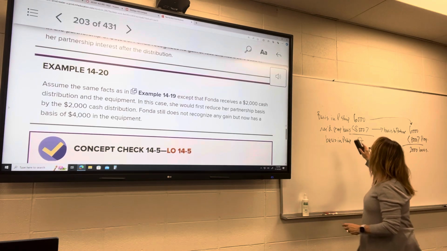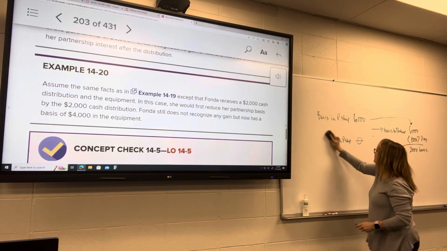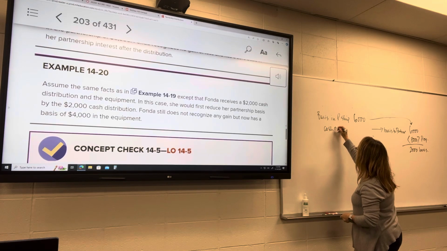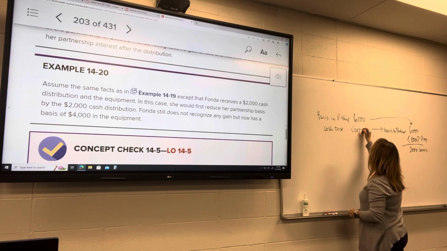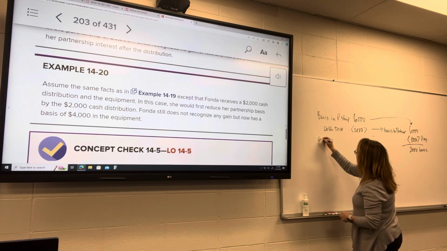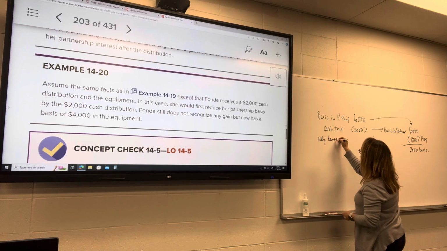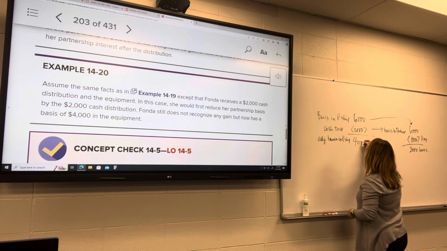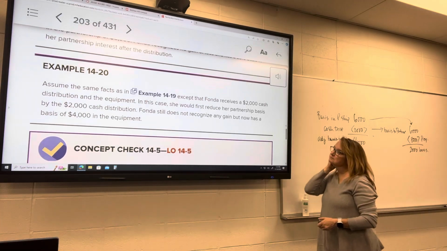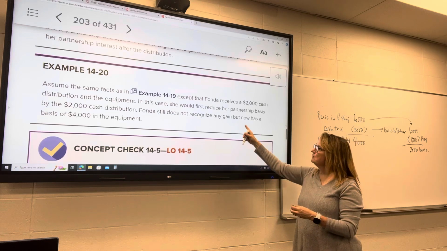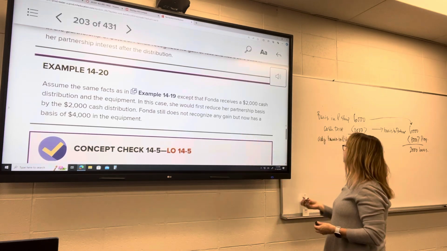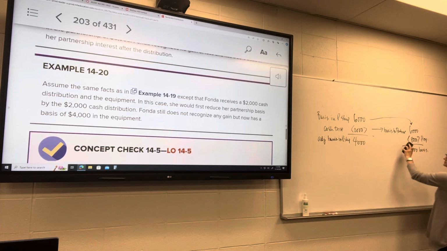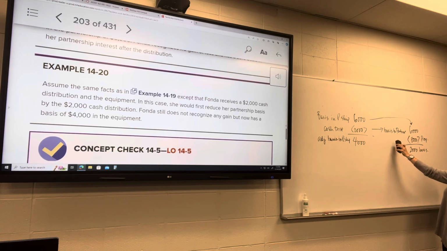So her basis in the partnership is 6,000, and then we're gonna subtract the cash of 2,000. So now her adjusted basis in the partnership is 4,000. She does not recognize any gain, but now she's got a basis of $4,000 in the, because this is gonna be 2, 6, yeah.